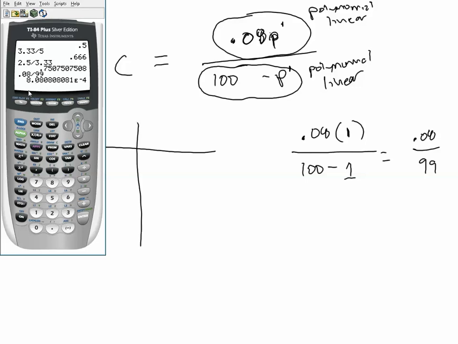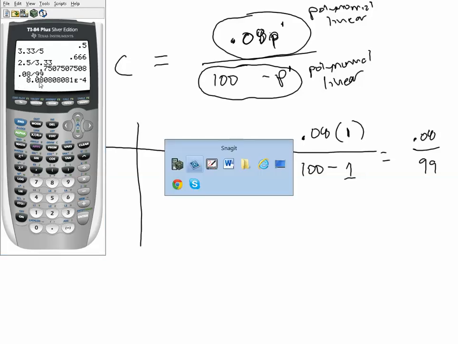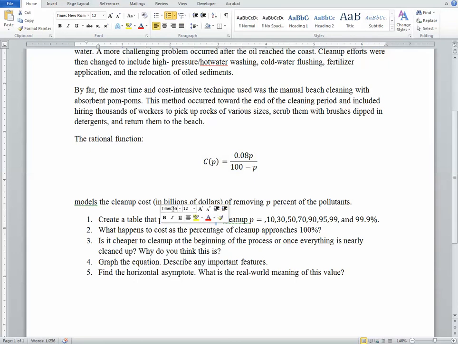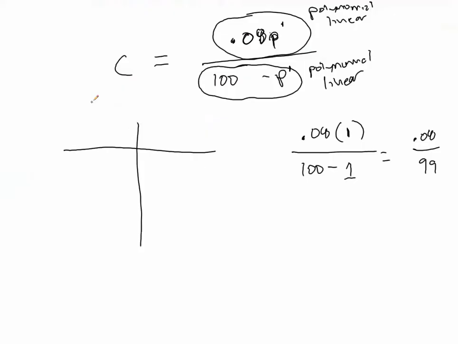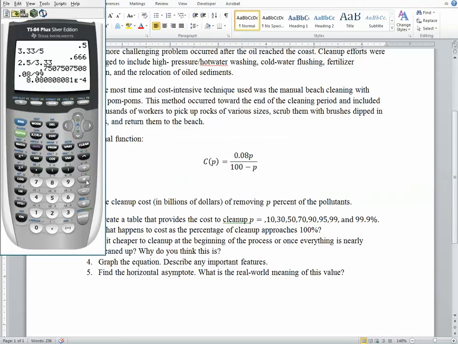We'll talk more about exactly what that's saying and why that cost is so small, but this is also, keep in mind, in a bigger unit. This is in, I think, let's see, billions of dollars. So if I multiply this by 1 billion, so it's 9 zeros, that's actually that many dollars, $808,000. So that's actually quite a bit of money.